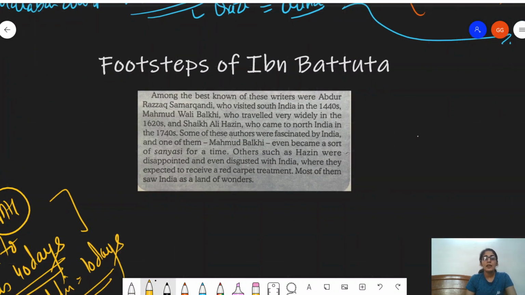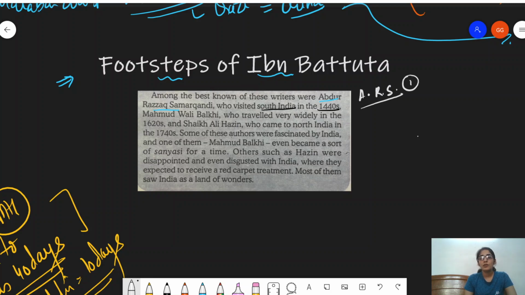Now, what was the influence of all of this? A number of people took the same step, the footsteps of Ibn Battuta. Among the best known of these writers were Abdul Razak Samarkandi, who visited South India in the 1440s.